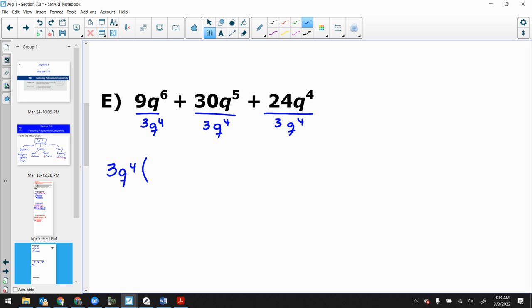Okay, now let's divide it out. 9 divided by 3 is 3. q to the 6th over q to the 4th is q squared. 30 divided by 3 is 10. q to the 5th over q to the 4th is q.